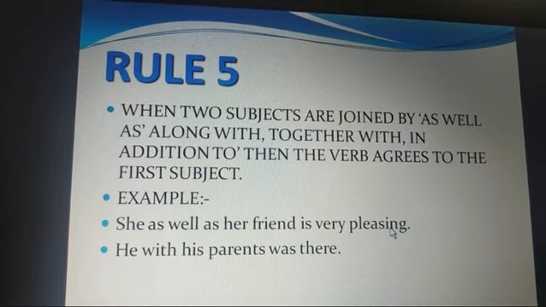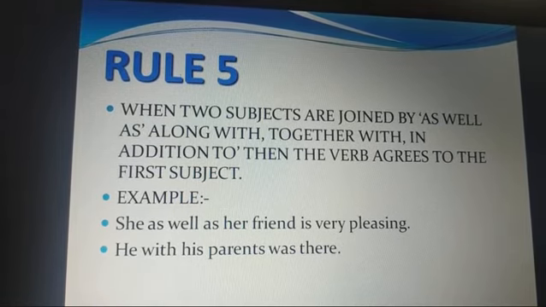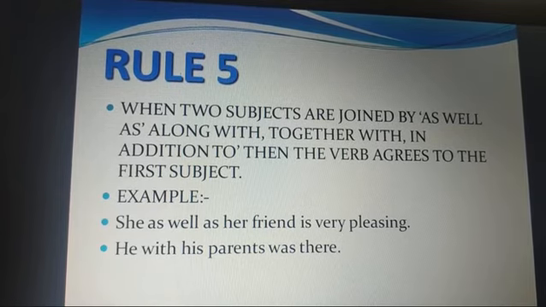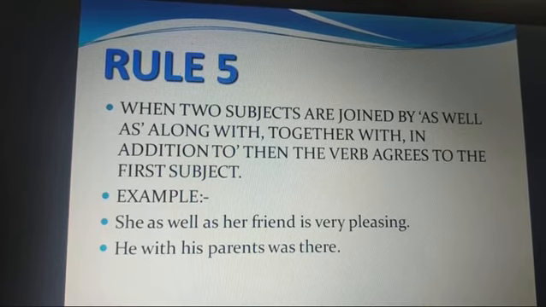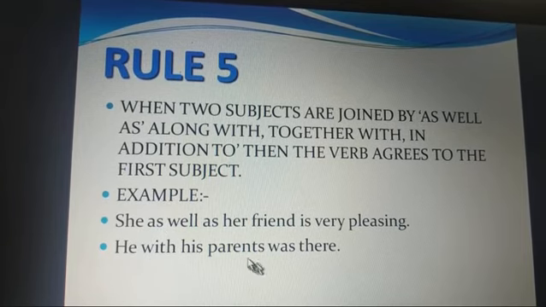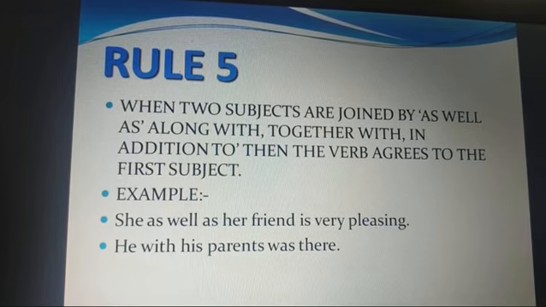The fifth rule: when two subjects are joined by as well as, along with, together with, in addition to, then the verb agrees with the first subject. If the first subject is plural, the verb will be plural. If the first subject is singular, then the verb also comes singular. Now see, for example, she as well as her friends is very pleasing. So she is very pleasing. He with his parents. Now parents is plural, but still I am talking about he. So I am using the singular verb was.